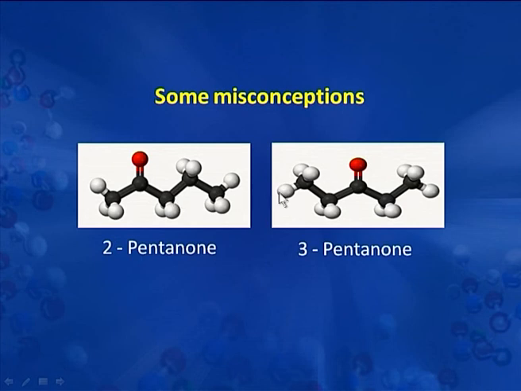the same functional group. Mistakenly, these two compounds are sometimes classified as metamers, which is not correct. Because metamers means functional group should be such which breaks the continuity of carbon chain. Here the carbonyl group does not break the continuity of carbon chain because one of the carbon of carbonyl group is part of the chain. So they are classified as positional isomers. So 2-pentanone and 3-pentanone are positional isomers and they are not metamers.